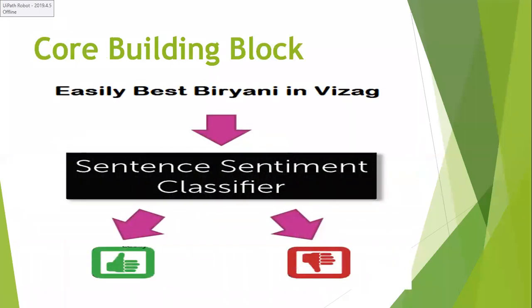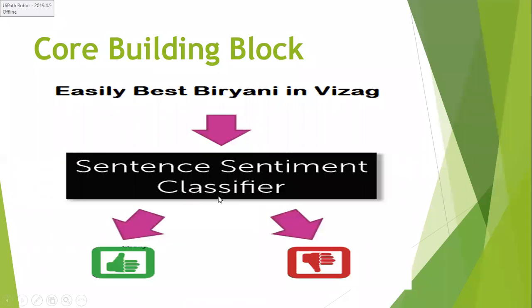Let us say the core building block of this text classifier. For example, if I take the review "easily best biryani in Vizag", this is my review. What my sentence sentiment classifier will do is take this review statement as the input and predict whether it is a positive review or a negative review.